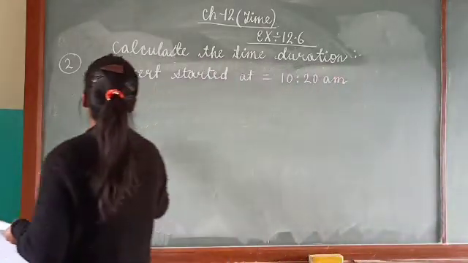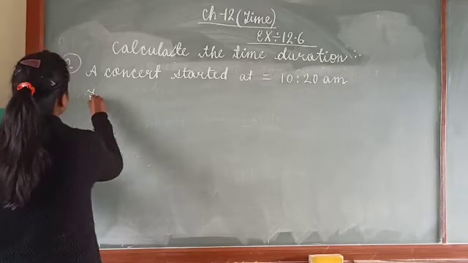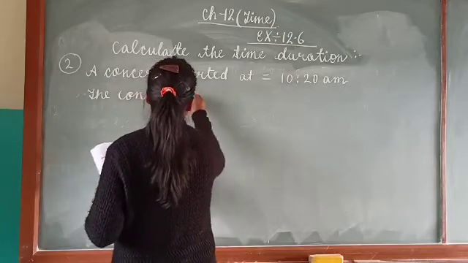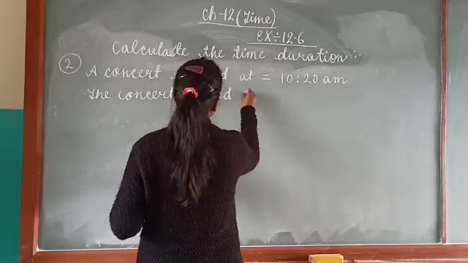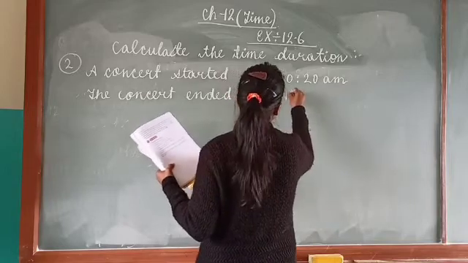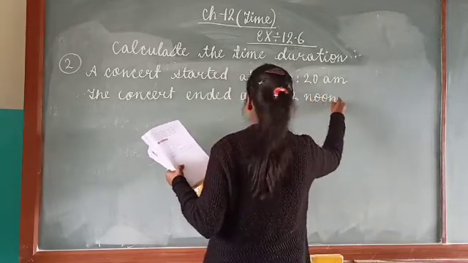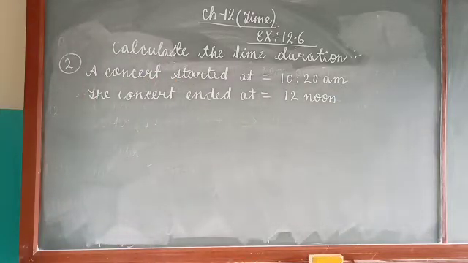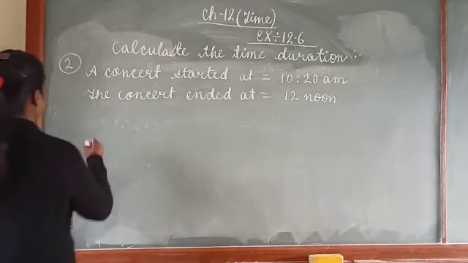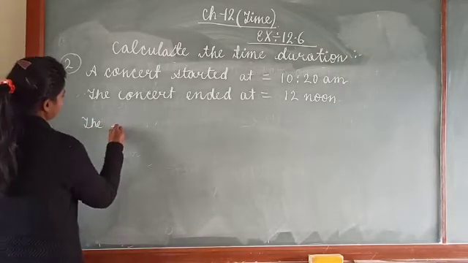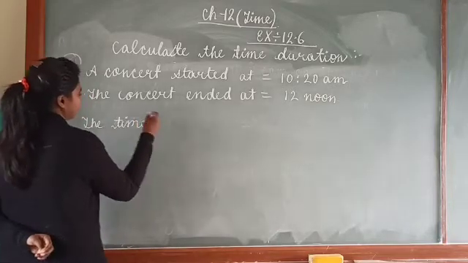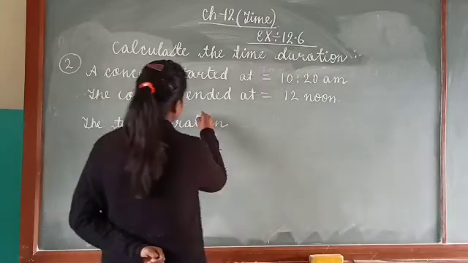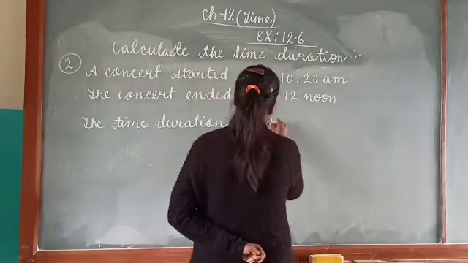Now next is the concert ended at 12 noon, means afternoon time. Okay, how long did the concert last? The time duration of the concert is equal to